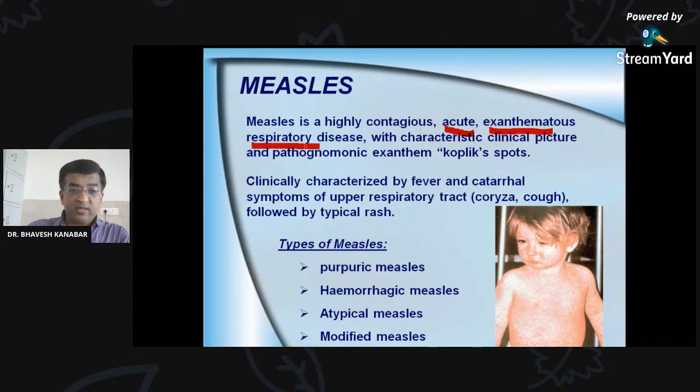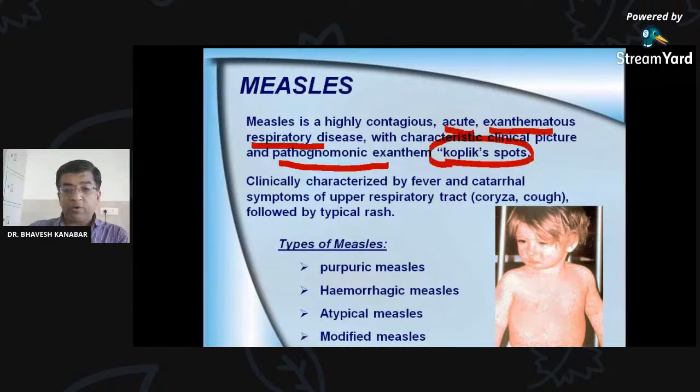It is an exanthematous respiratory disease, so it is under the category of respiratory diseases, with a characteristic clinical feature or pathognomonic sign which is known as Koplik spot. So remember this word well, Koplik spot in measles. The characteristic sign of measles is Koplik spot. We are going to see that Koplik spot also in the next slides.